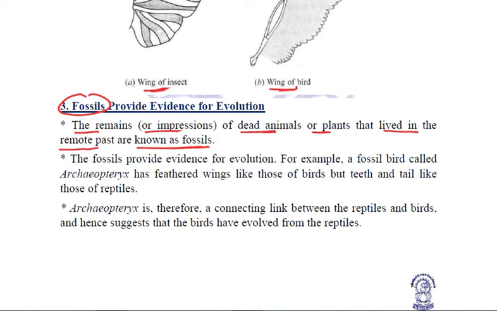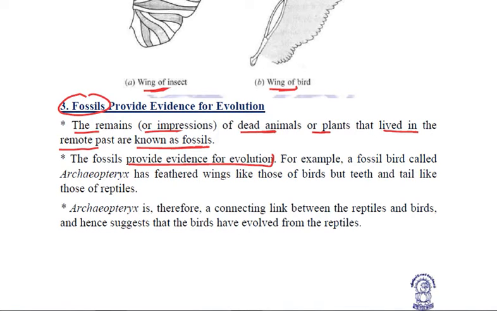But if at the same time snowfall occurred, now the half decomposed organism will be buried under layers of snow, where now it will be protected from the further action of decomposers, and hence now it is preserved. So these are the remains of the dead and decaying plants and animals, which we term as fossils. Now these fossils provide evidence for evolution.